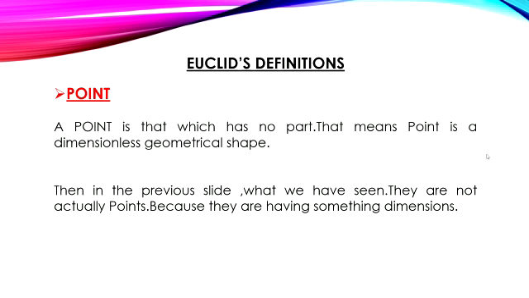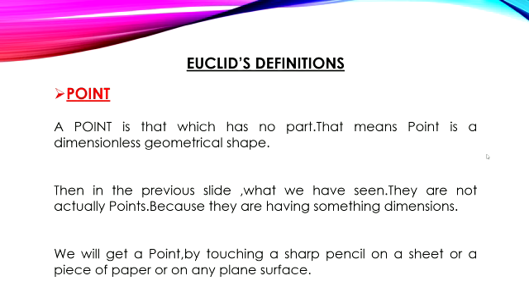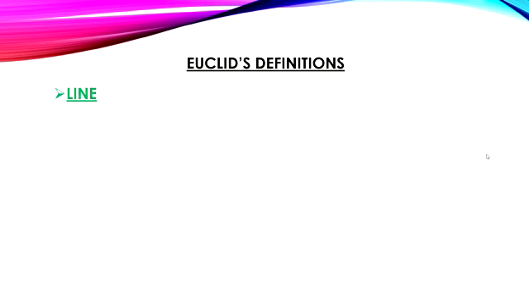Then a question arises here: how to draw a point? It is actually very simple. We will get a point by touching a sharp pencil on a sheet or a piece of paper or on any plane surface. Then let us move on to the next definition of Euclidean geometry.